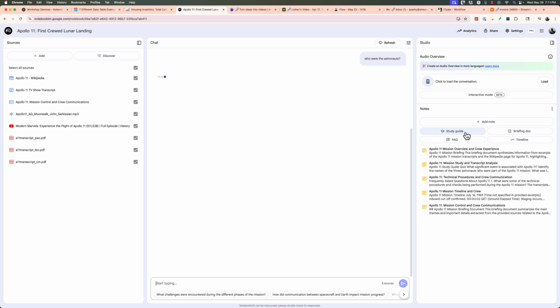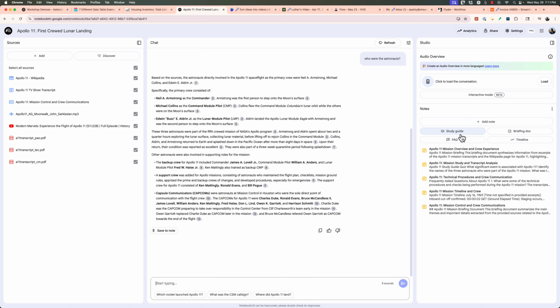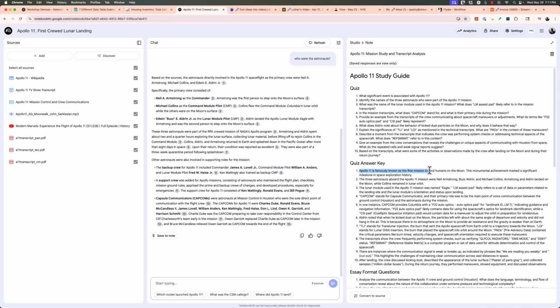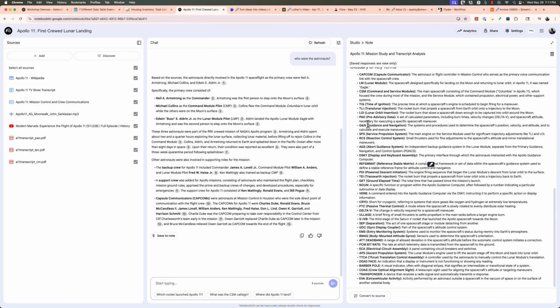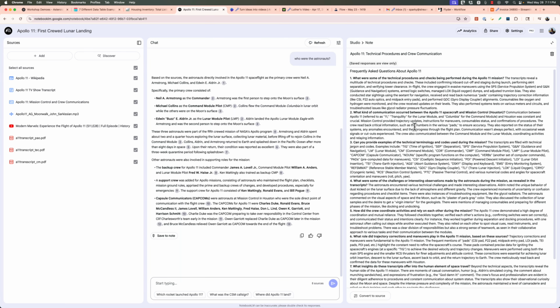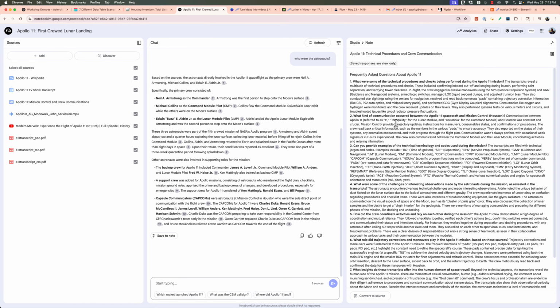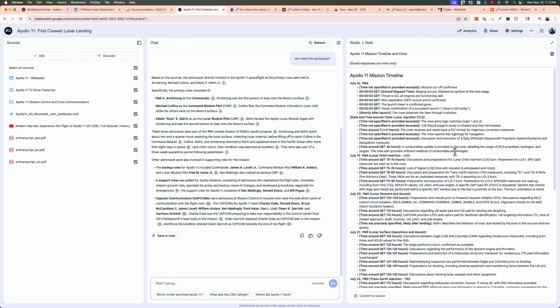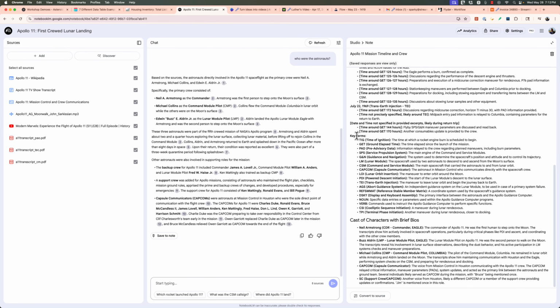But more than that, if we look, we can get a study guide. So in the study guide right here, it'll ask us, it'll quiz us, and we have answers below. And I think that's fantastic. It even gives us essays that we could do in a glossary of terms. And that's super helpful. If you are actually taking a test on something or a topic, you can gain information there. If it was a technical procedure, these are overviews, or FAQs, excuse me. So you can create FAQs. So if you want to do that for your company or product or service, you could do that. It can create timelines. Look at the timeline it created. And not only that, the terms and the characters that were in there.